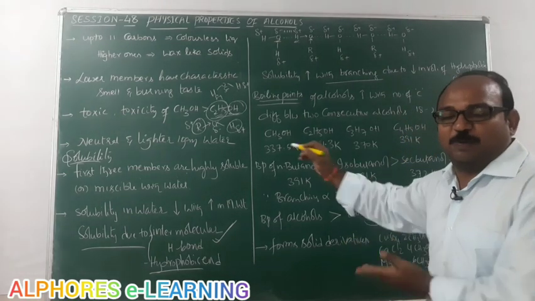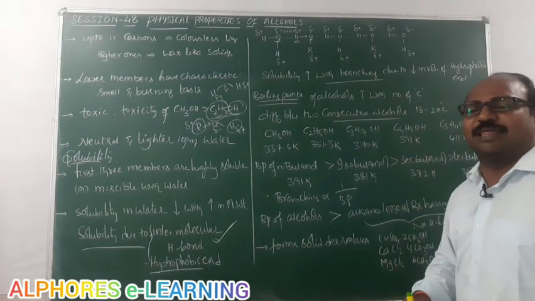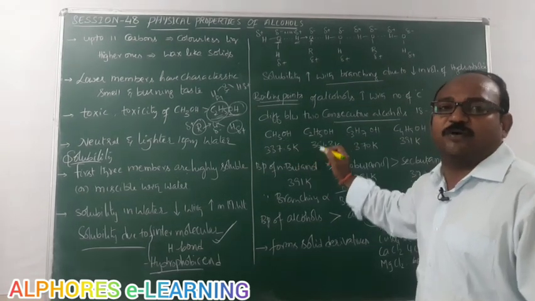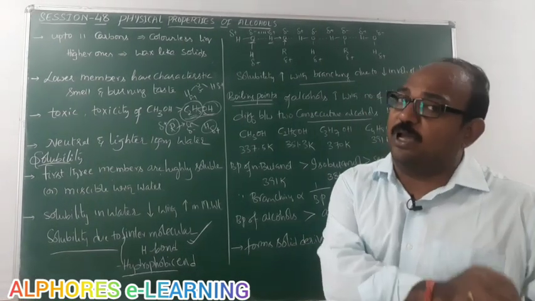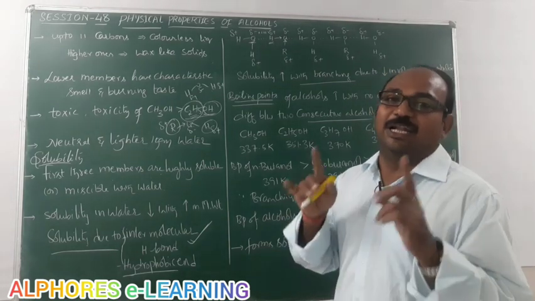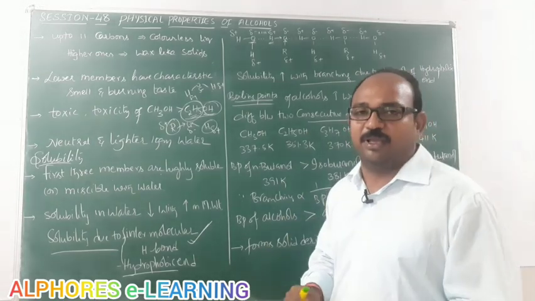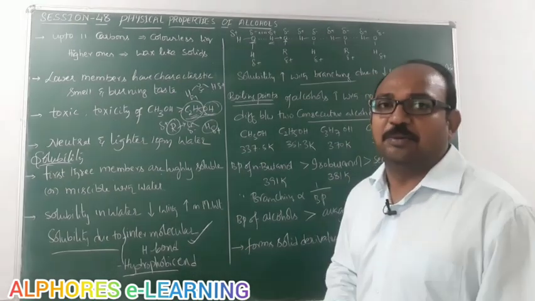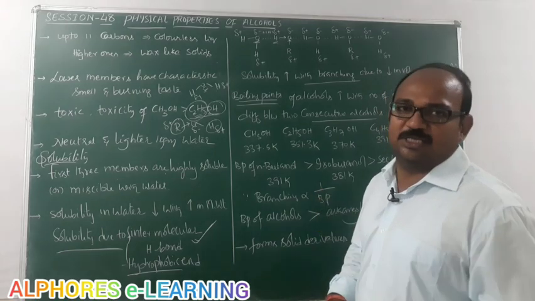If you observe the experimental values, the difference between two consecutive alcohols, in other words homologous compounds. See here, CH3OH, C2H5OH. Homologous compounds are nothing but compounds which belong to the same family, having the same functional group but differing by one CH2 group. They are called a homologous series, right?